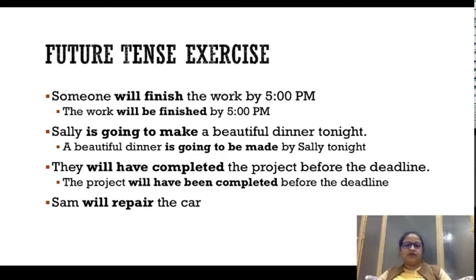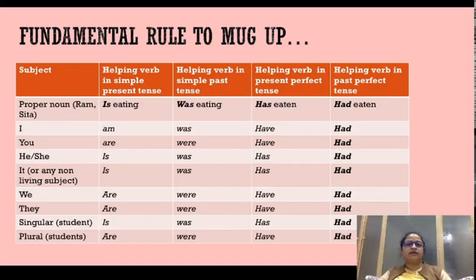So how do we convert a simple future? We put a be in between, and repair is going to become repaired. Car is going to come first, Sam is going to come last. The car will be repaired by Sam. And